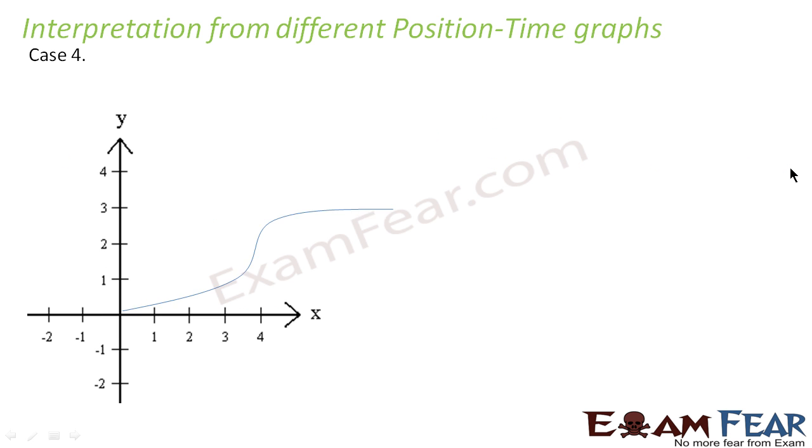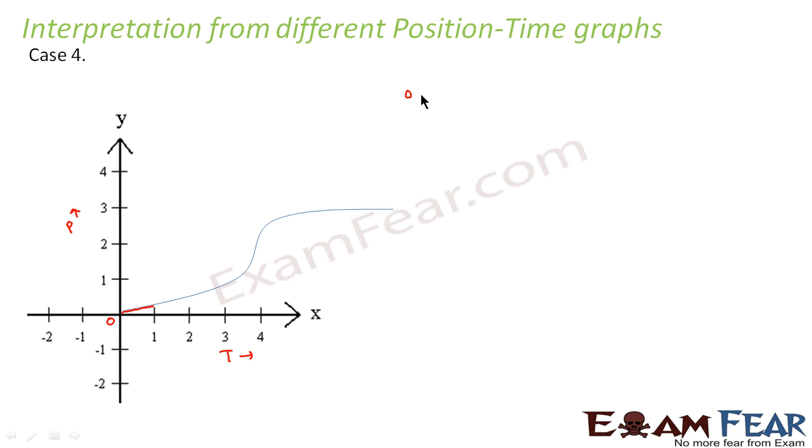Now let us see case 4. Case 4 seems to be a curve. What does this signify? Observe it very closely. From origin till 1, we can see that it is nothing but a straight line. That means the object's position is changing uniformly with time.